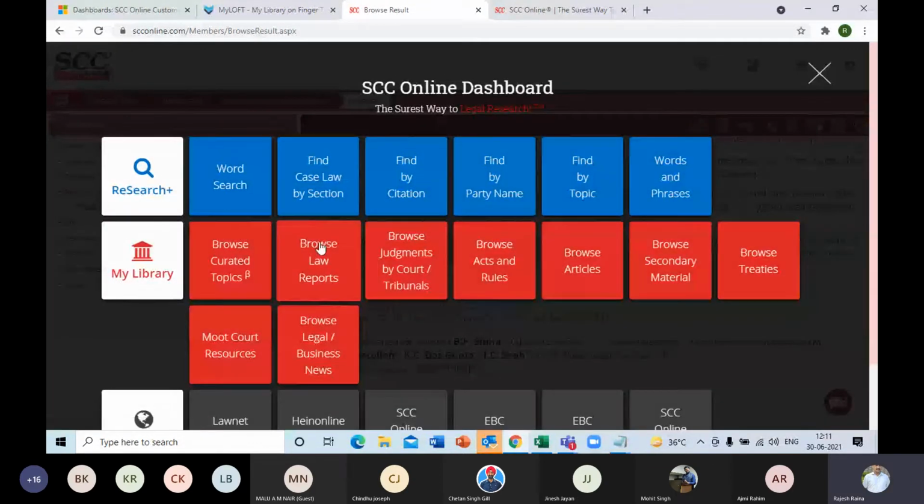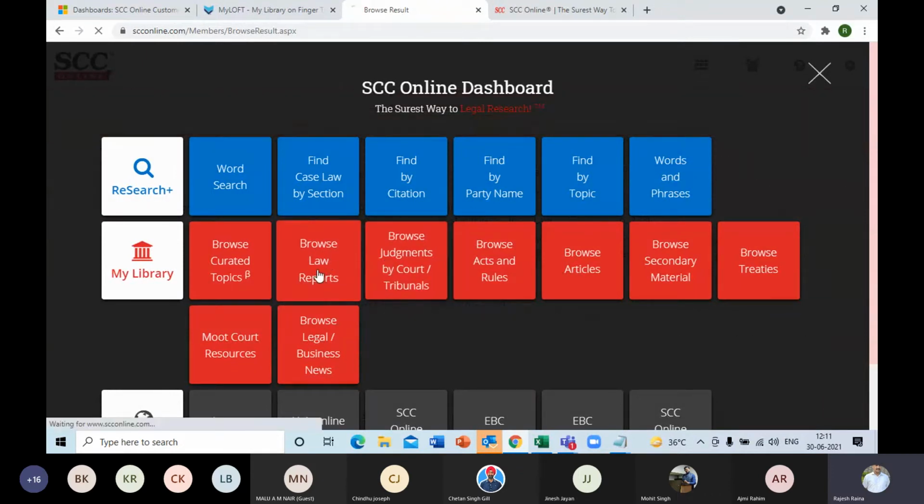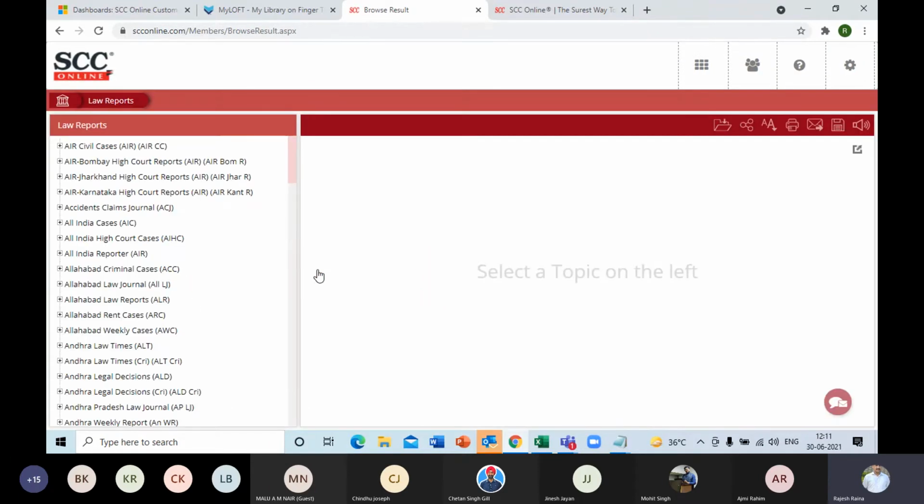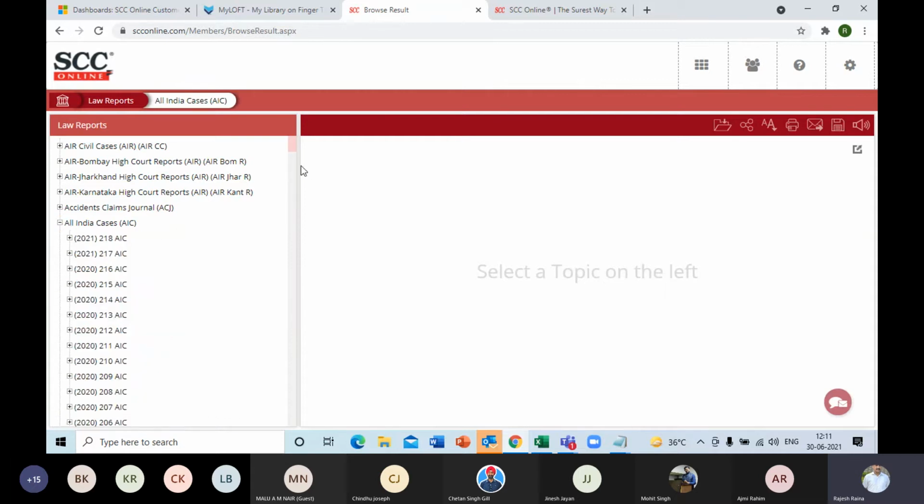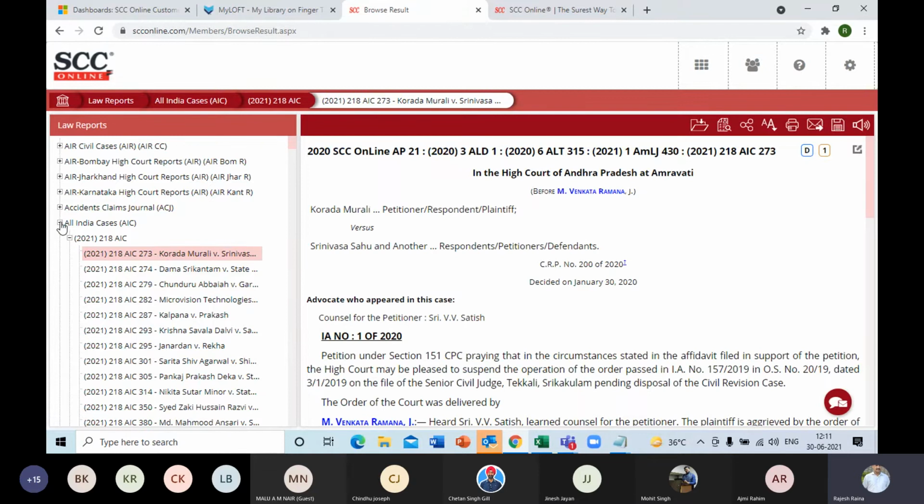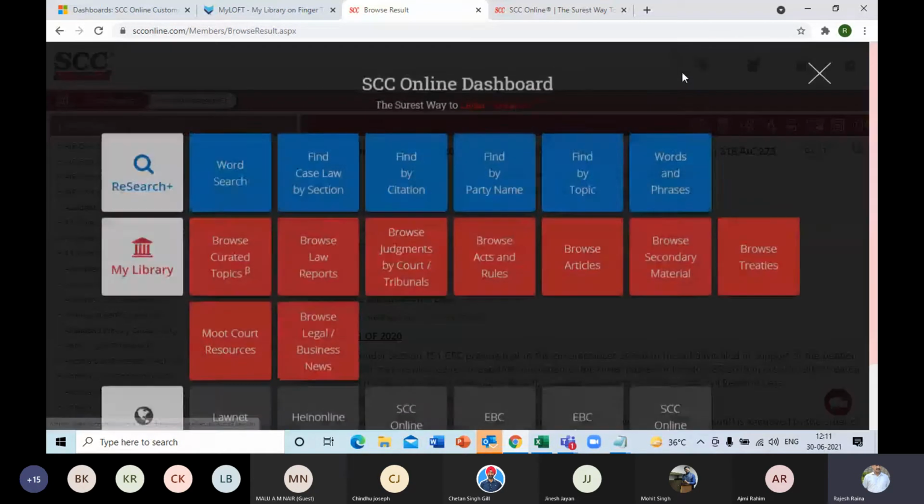Now, similarly, we have the browse law reports and browse judgments by court. What you see over here is the entire index of the law reports, whether it's AIR or ACJ or All India Cases. You will simply expand the one you are looking for. Suppose, in this case, All India Cases. As you can see, it has been kept year wise over here. I'll expand it further, and it will now show me the individual page numbers. I click on any one of them and I can view it. Again, a click and view option is available.